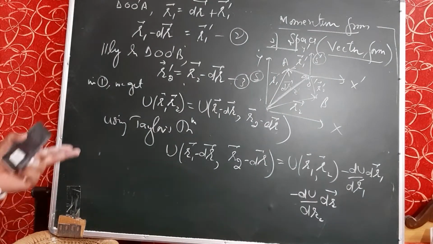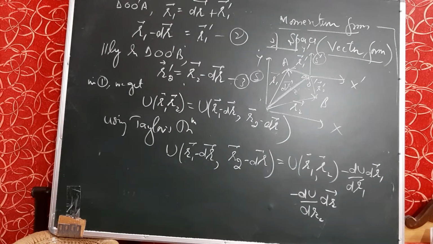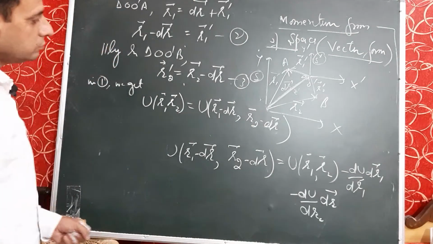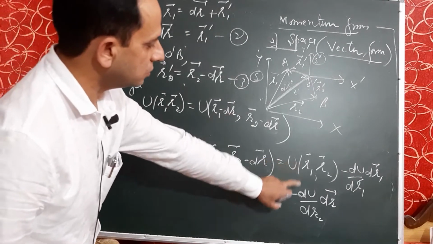So, I have written this expression by using Taylor theorem for two variables. Now, the right hand side becomes this.